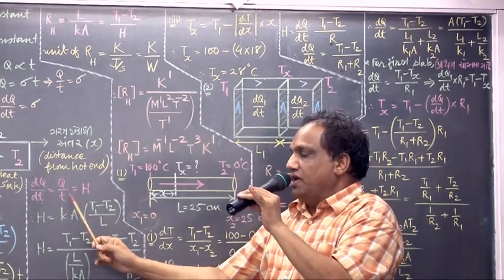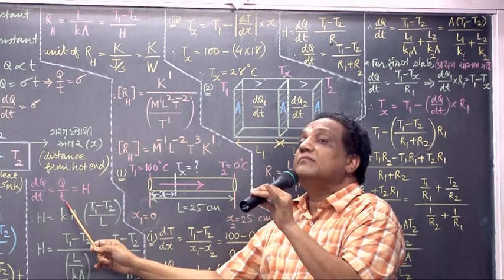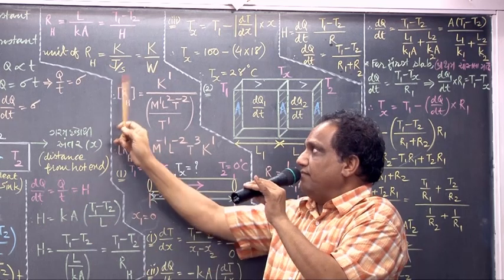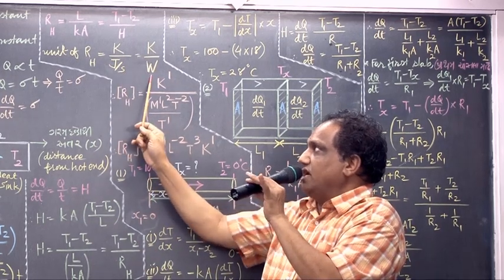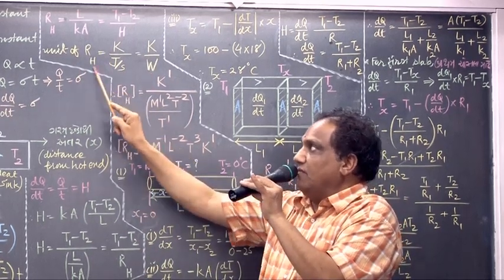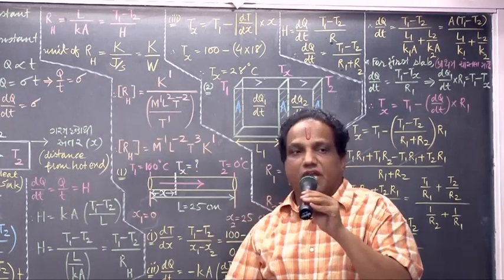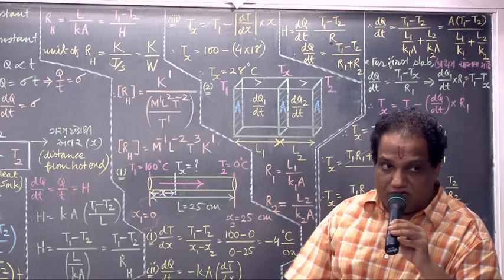What about H? H equals Q by T, energy upon time. Unit of energy is joule, unit of time is second. Joule upon second is also known as watt. So the unit of thermal resistance or heat resistance is Kelvin upon watt.